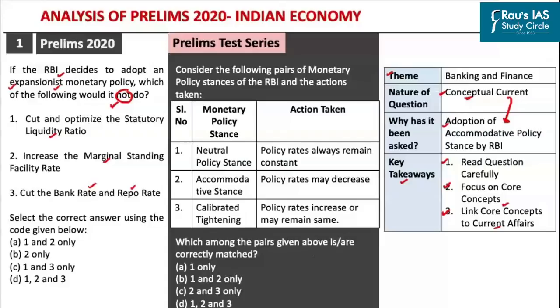For example, you must be aware that in recent times, the Reserve Bank of India has come up with a number of unconventional monetary policy tools in order to inject liquidity into the economy. Some of these tools include the long-term repo operations, the foreign exchange buy or sell swap, operation twist, and so on. If you have to understand all of these tools used by the Reserve Bank of India, first and foremost, you need to have a sound understanding of the core concepts.